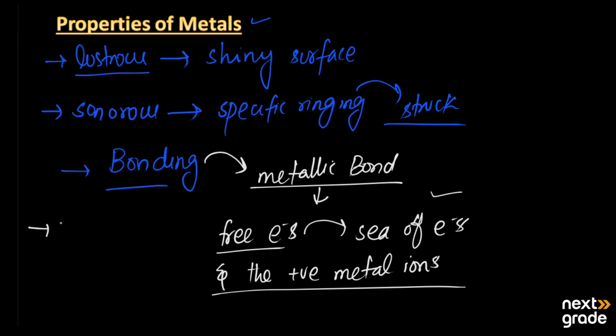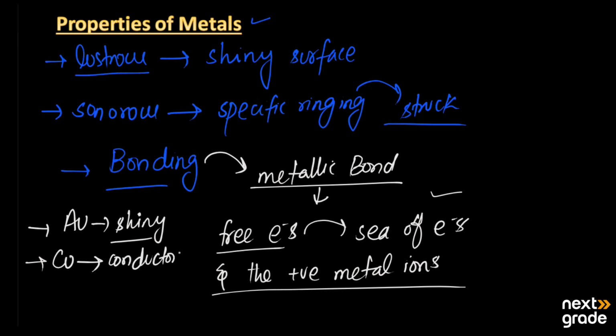As we have seen, the surface of gold, that is aurum, is very shiny, and it is shiny because metals are lustrous. On the other hand, we use copper wires as they can conduct electricity. We also have sheets of different metals for different purposes at home, and these sheets are formed by the property known as malleability. Likewise, all metals are solids except one.